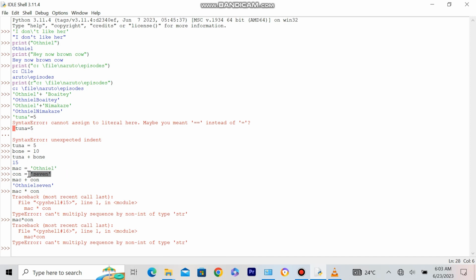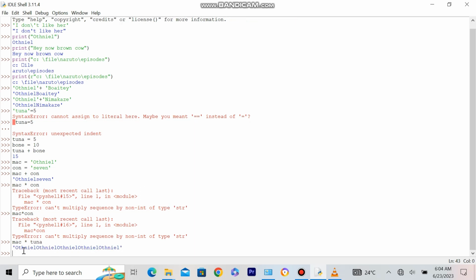So instead, we're gonna try and do something else. You see, the name can be multiplied by a number, but it can't be multiplied by a string. If the variable is representing a number, that's cool. But if it's representing a string, no, it's not gonna run. So let's do mac times tuna. So mac is Oatmeal and tuna is 5. So Oatmeal times 5. That's actually what you're saying. And print that Oatmeal 5 times. That means mac times tuna is equal to 5 times Oatmeal.